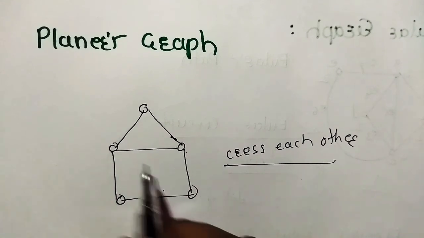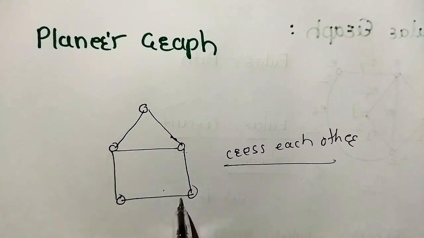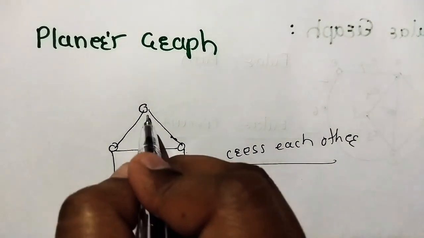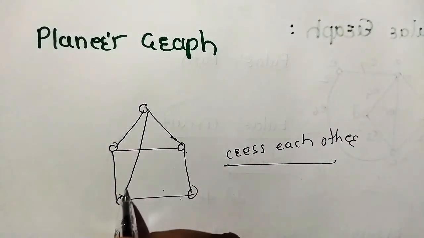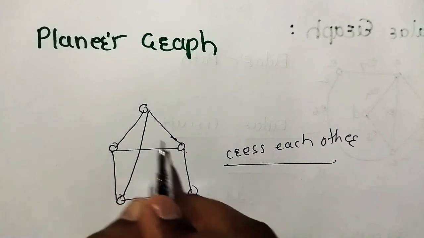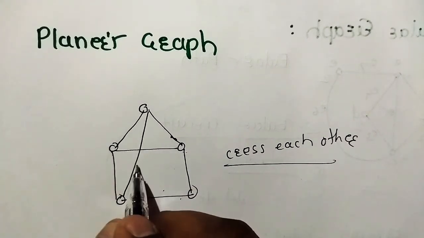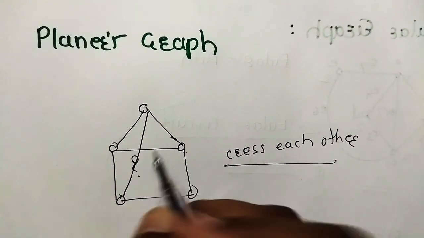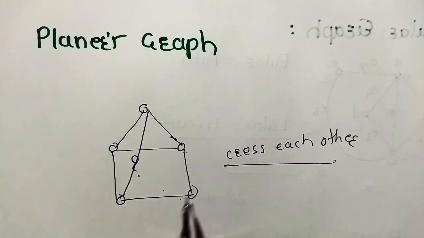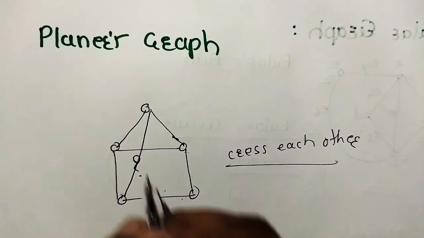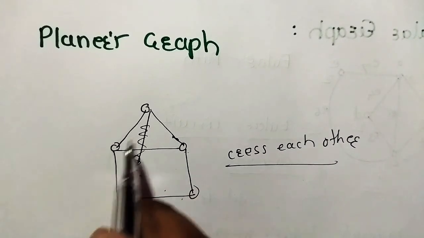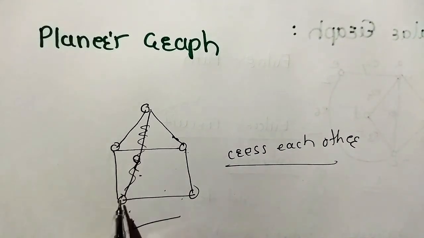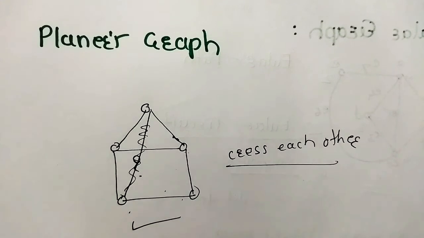Here no edge crosses another. Cross means, if this edge goes from here, and this edge and this edge cross each other, this is not a planar graph. So if edges do not cross each other, this is called a planar graph.